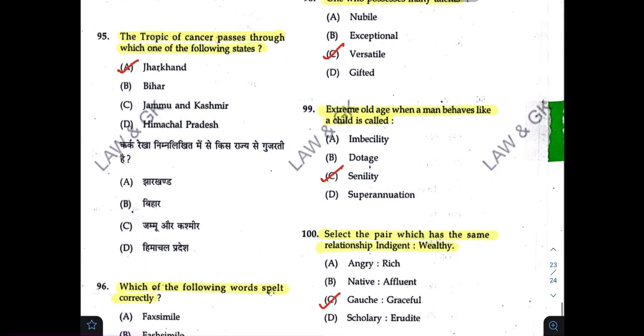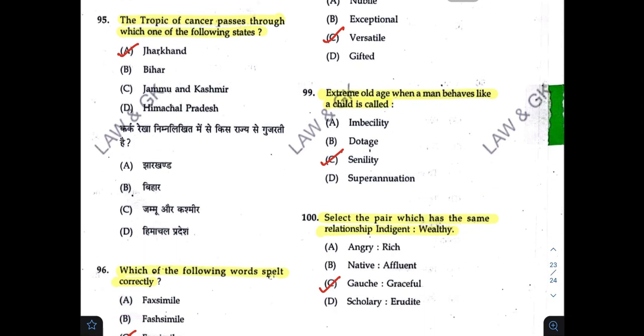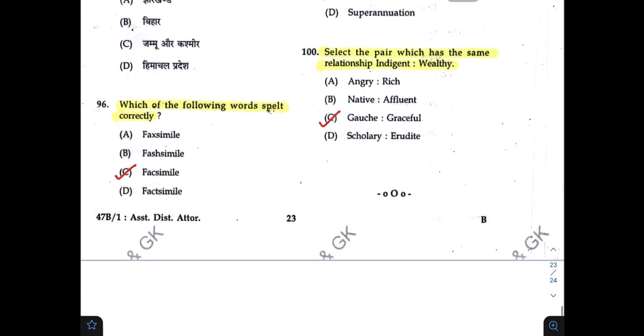Correct answer is C. Extreme old age when a man behaves like a child is called. C. Select the pair which has the same relationship as indigent is to wealthy. Correct answer is C.